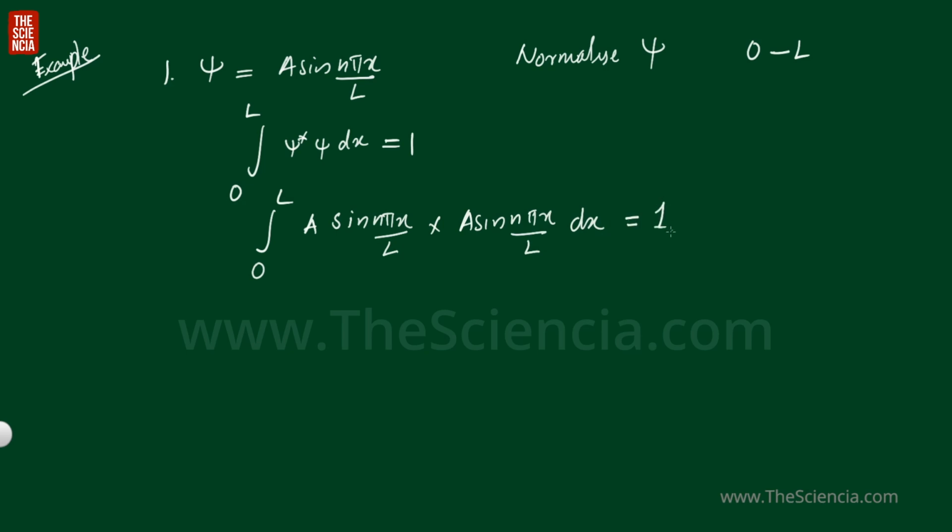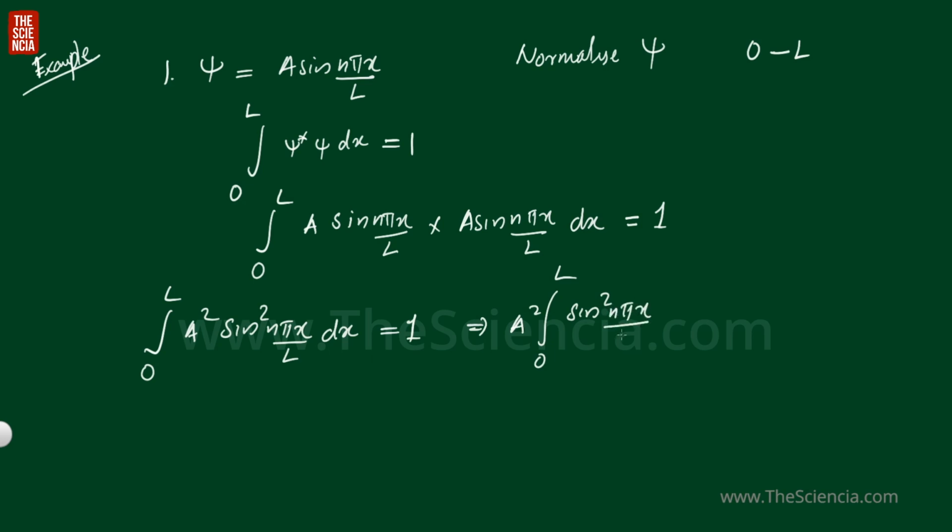It should be equal to 1, right? That is, we get integral 0 to L a square into sine square n pi x by L dx should be equal to 1. So we can take this a square outside. So integral 0 to L sine square n pi x by L dx.